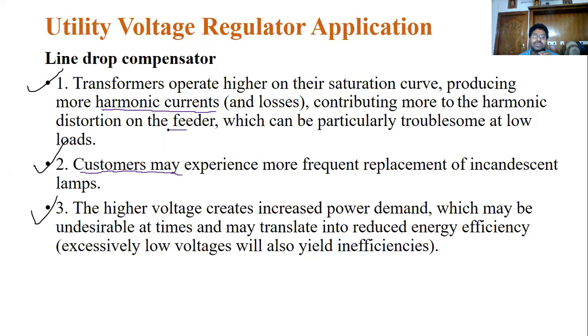It will lead to some flickers in the system, some low voltages and high voltages, and the human eye can identify that. We can call it a flicker, some on and off flickers. At the same time, higher voltage levels increase the power demand, which may lead to some reduction of the efficiencies.